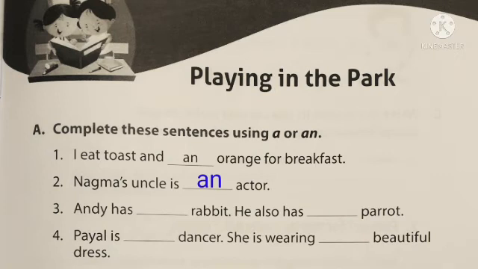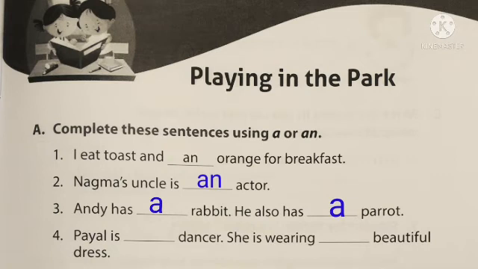And the third one, Andy has dash rabbit. Rabbit is the word starting with the letter R. R is a consonant. So before that we can use a. So Andy has a rabbit. He also has dash parrot. Parrot is the word starting with the consonant sound P. So before that we can use a. So we can write the sentence like this. Andy has a rabbit. He also has a parrot.